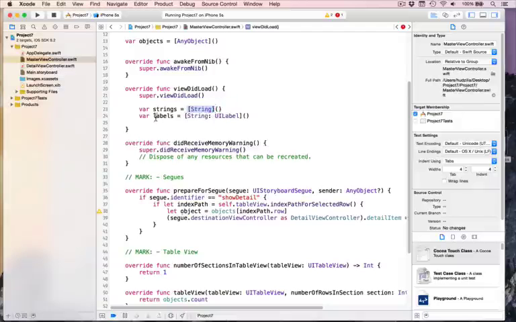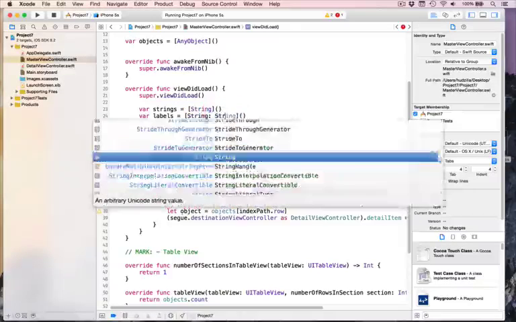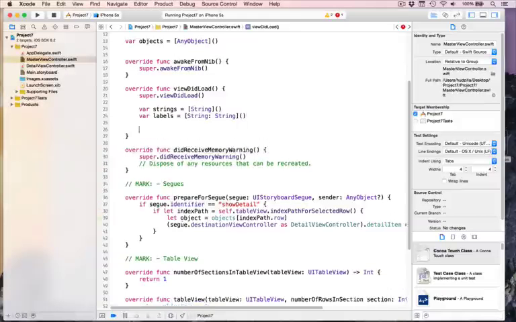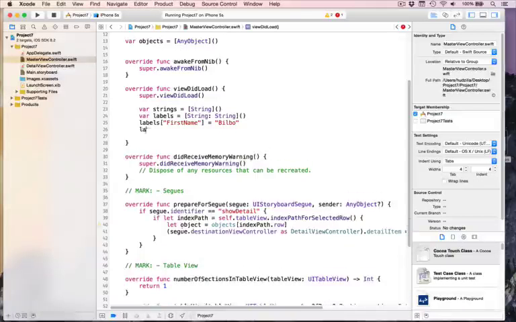First up, our data is going to be key String, value String, like that. So it's going to be things like I had it before, labels first name equals Bilbo, whatever you like, and then another one could be labels last name equals Baggins, whatever you want. So it can hold a key as a string and a value as a string. That's what that means here. We want that to be the kind of data we're storing, key value, String, String. But it needs to be an array of that.